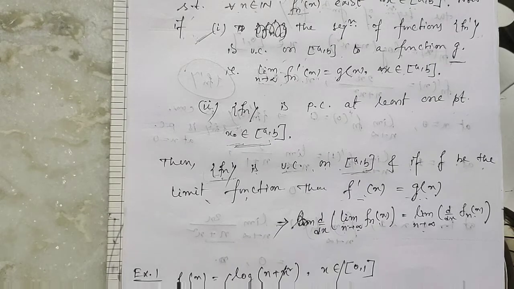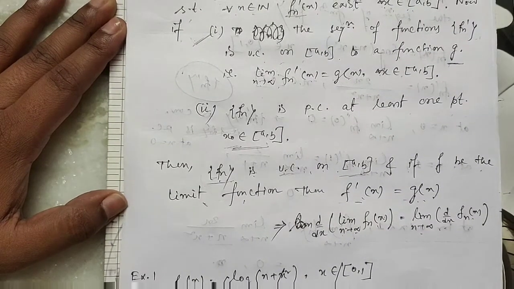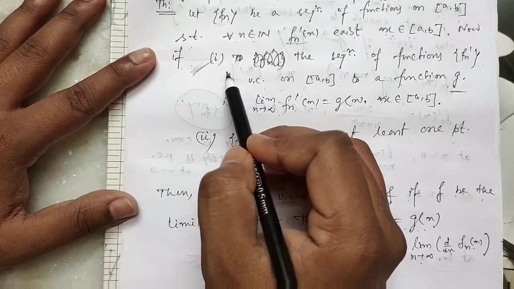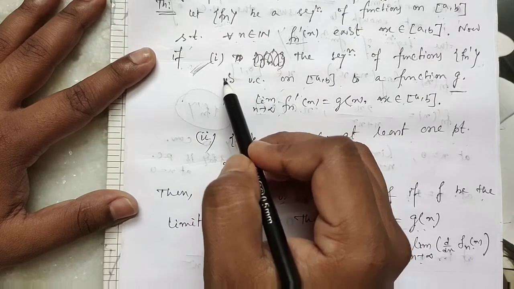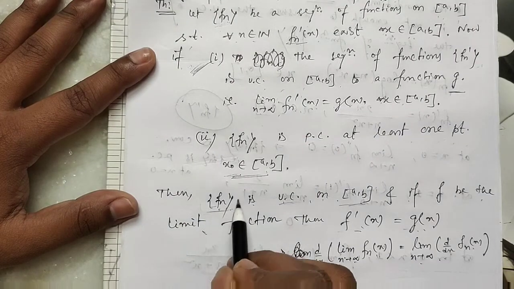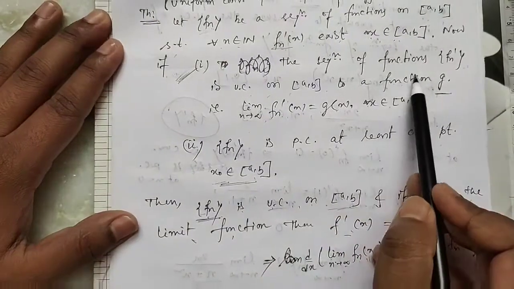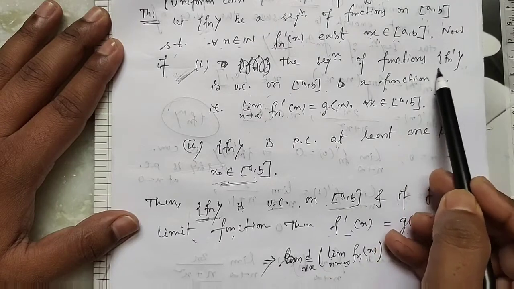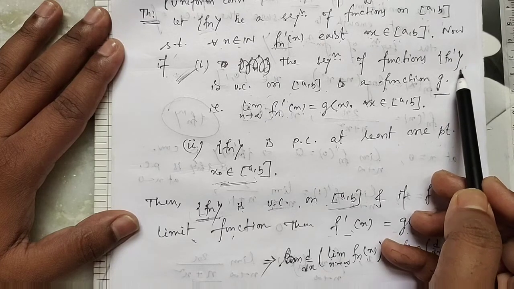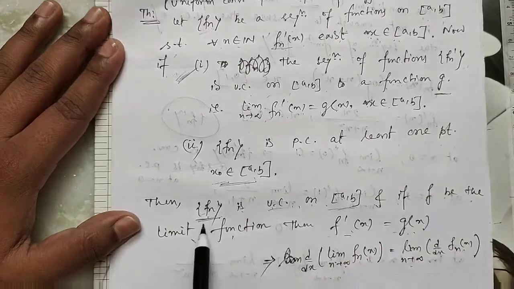Now first we give an example to show that only the first condition is not enough to prove the uniform convergence of fn. That is, only the uniform convergence of fn dash is not enough to ensure the uniform convergence of fn.